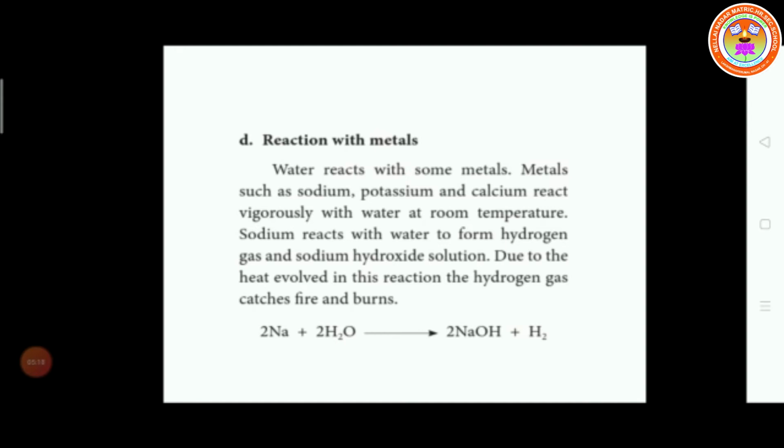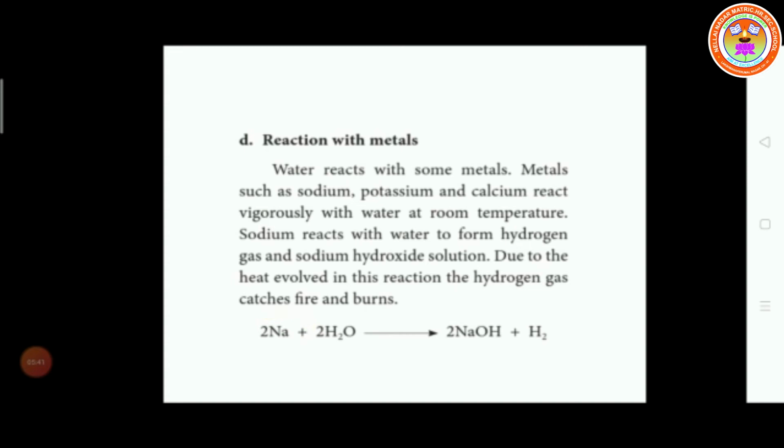Then reaction with metals. Water reacts vigorously with some metals such as sodium, potassium and calcium at room temperature. Sodium reacts with water to form hydrogen gas and sodium hydroxide solution. Due to the heat evolved in this reaction, the hydrogen gas catches fire and burns.